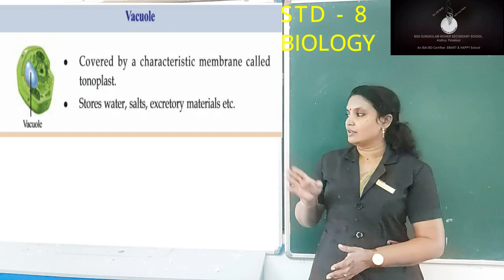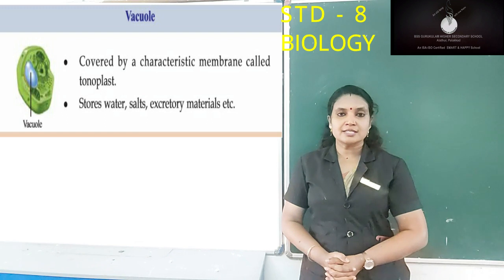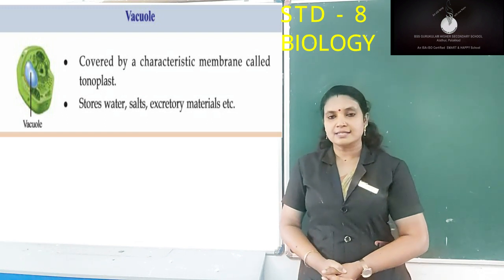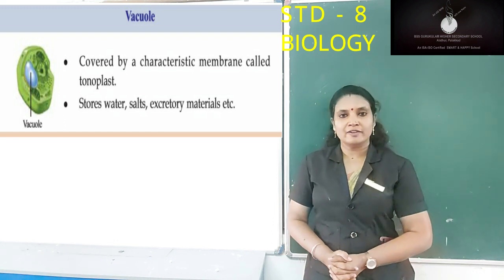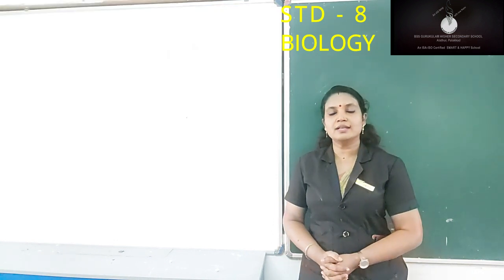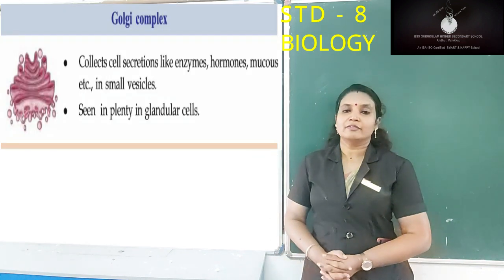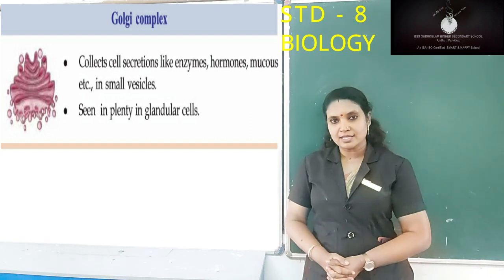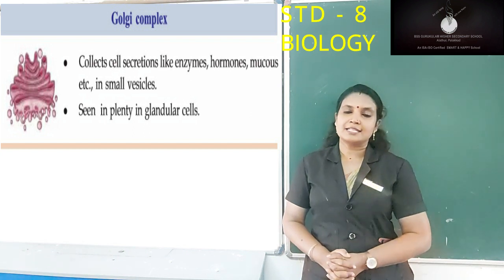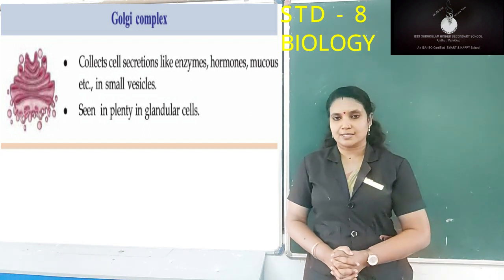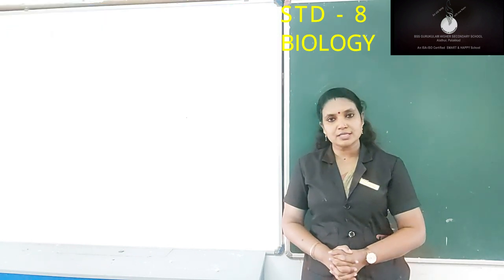Then the next one is vacuole. Vacuole is covered by a specific characteristic membrane known as tonoplast, and its function is to store excess water, salt and waste materials. And the next one is Golgi complex. Golgi complex is very abundant in glandular cells, and its function is to store secretions like enzymes, hormones and mucus. Have you heard about enzymes, hormones and mucus?